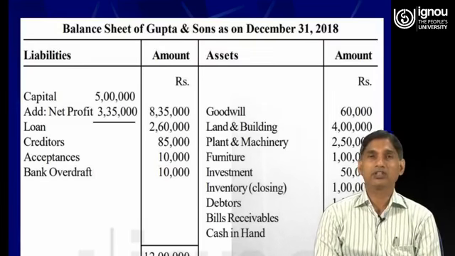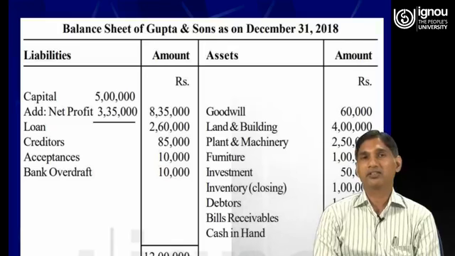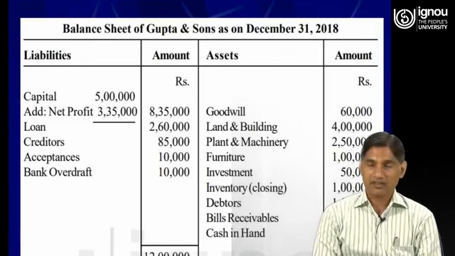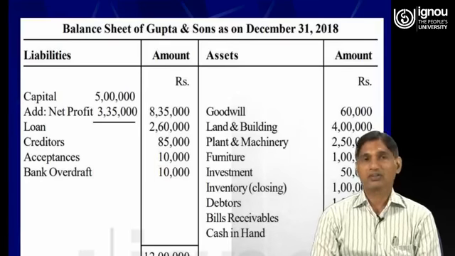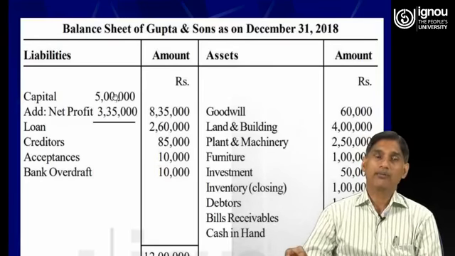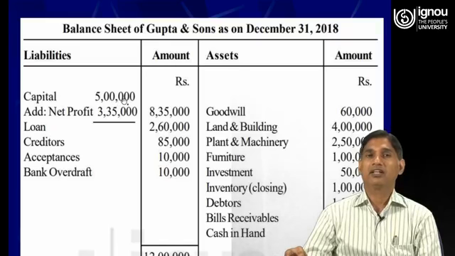But here in the question the amount of drawings is not given, therefore we will be confined only to the net profit or net loss.